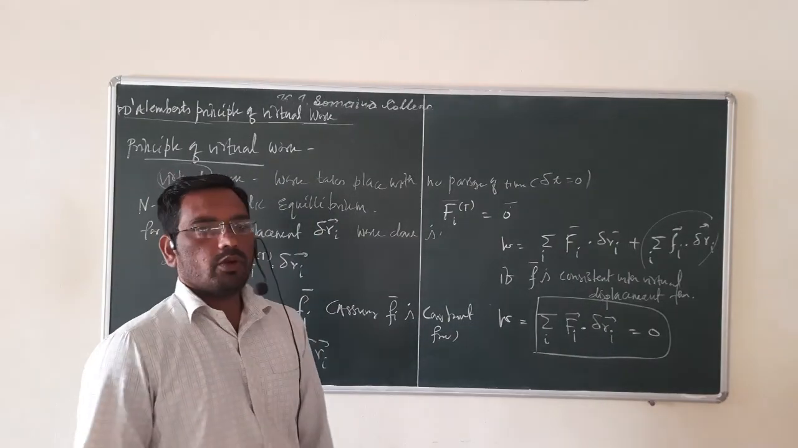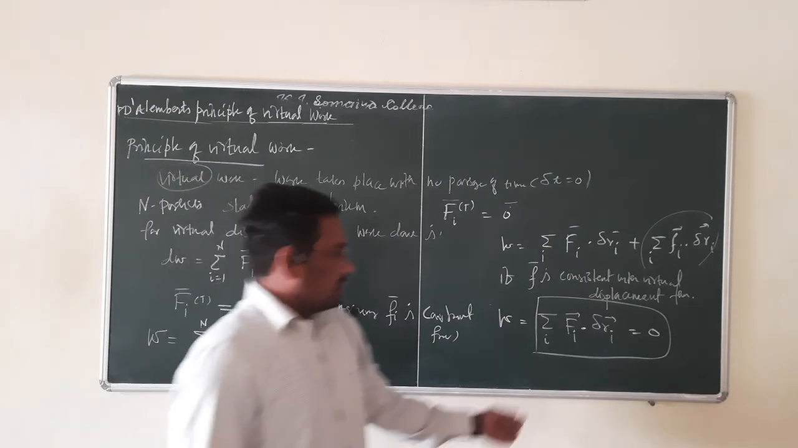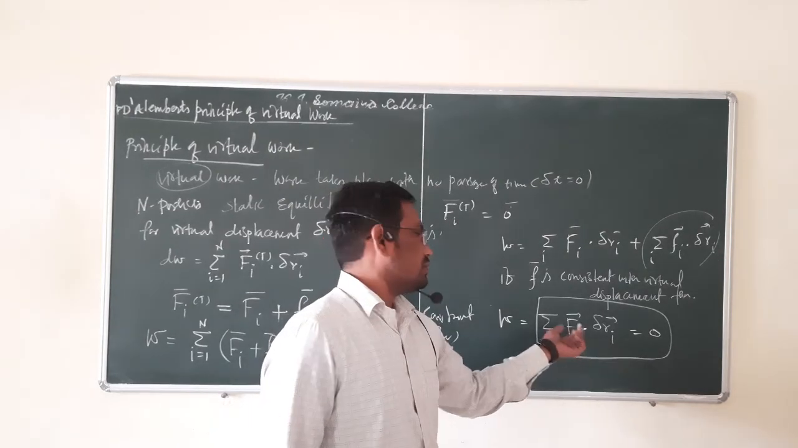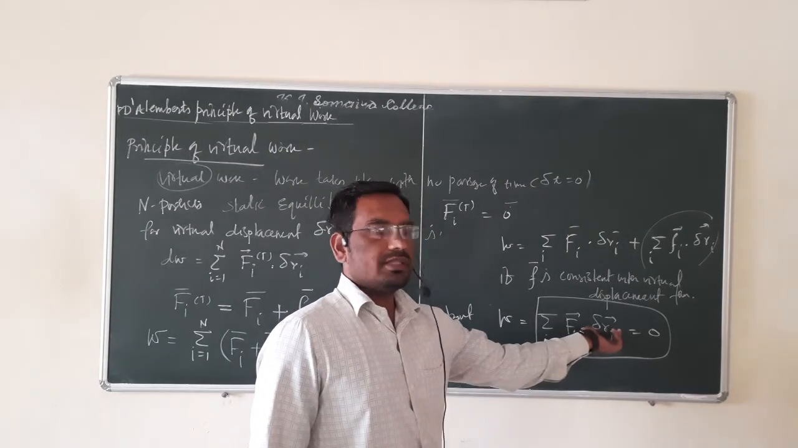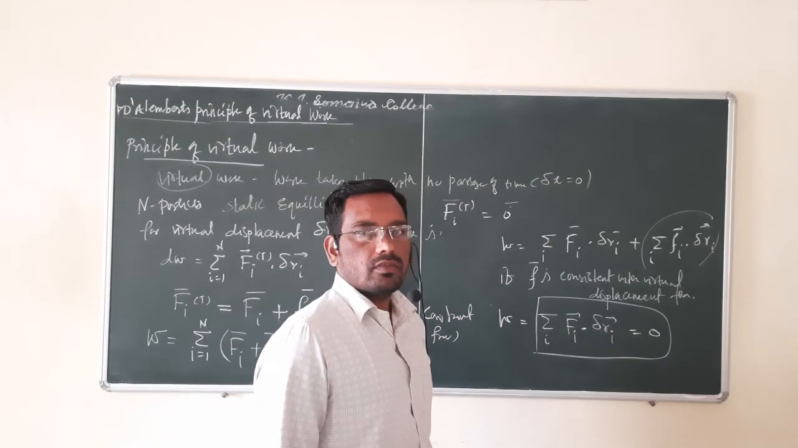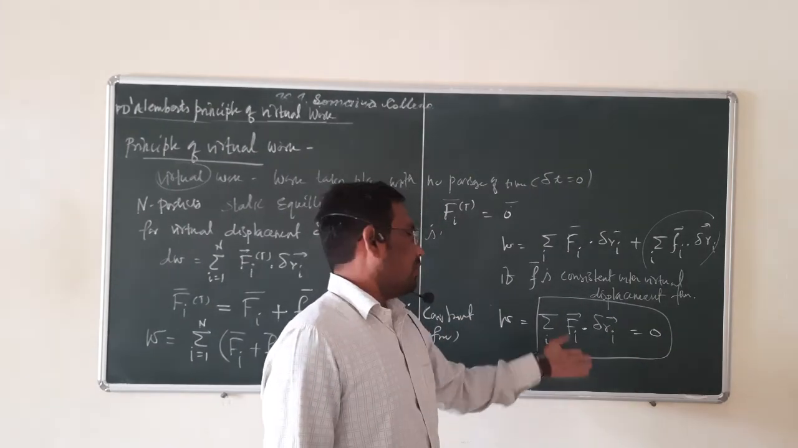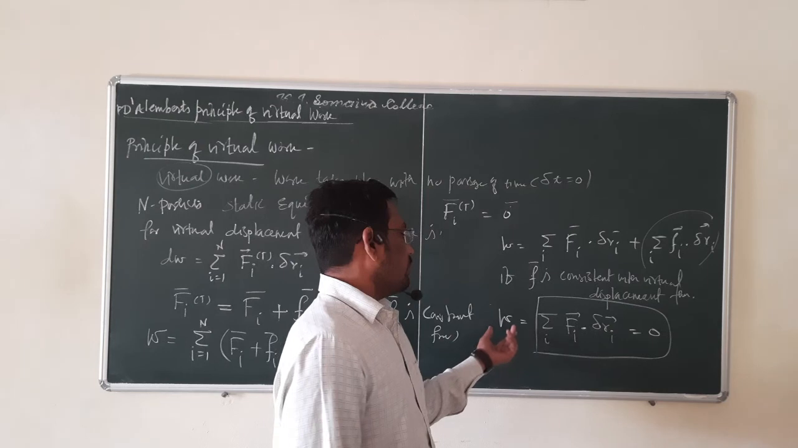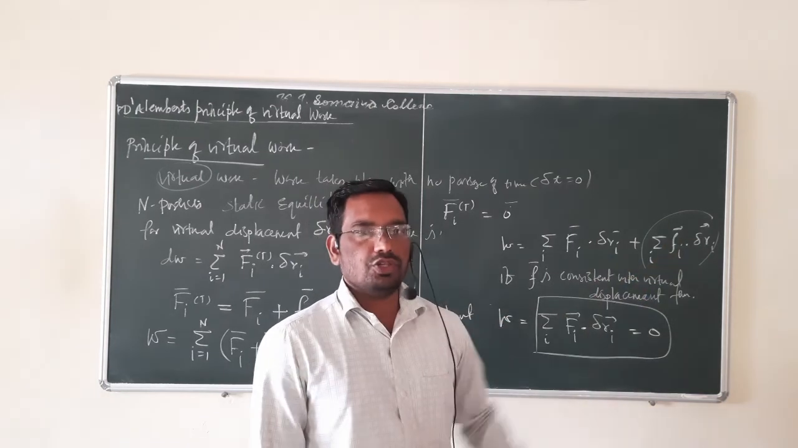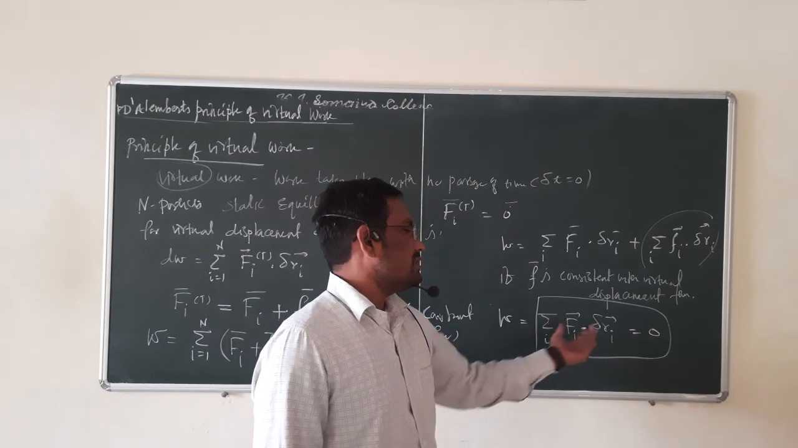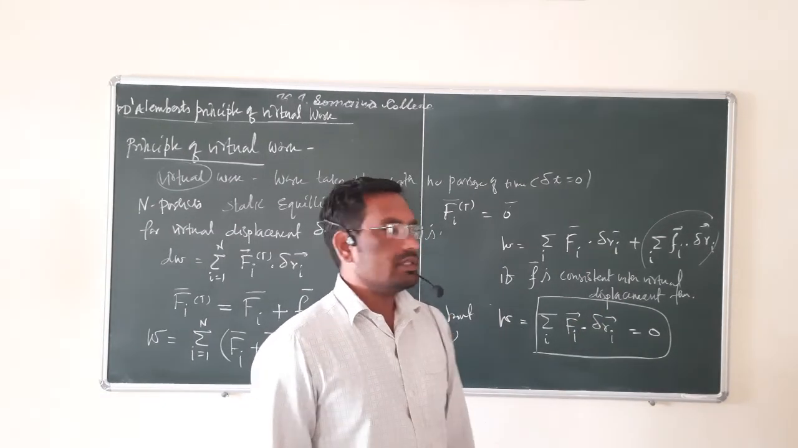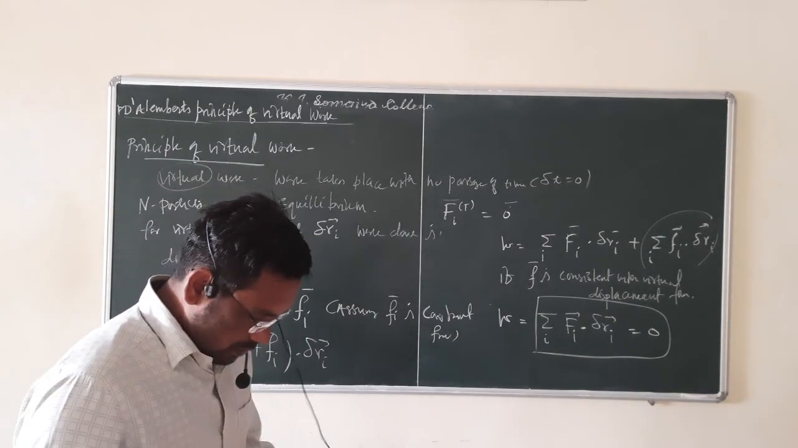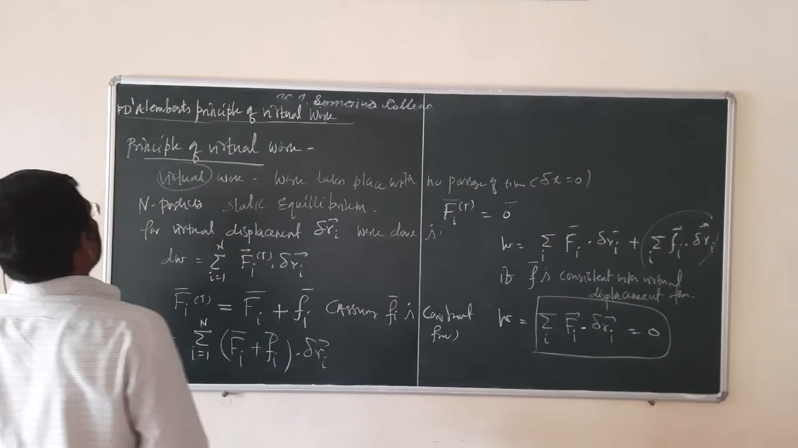So the statement of the principle of virtual work is that the dot product of external force and virtual displacement is equal to 0. So for a system, the dot product of force and virtual displacement is equal to 0, or the work done is consistent with virtual displacement. So this is the statement of the principle of virtual work. Now we are moving to the next point, which is D'Alembert's principle.